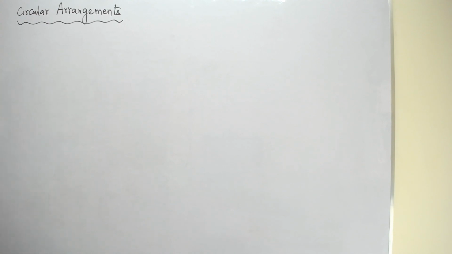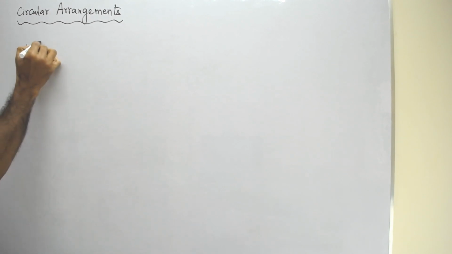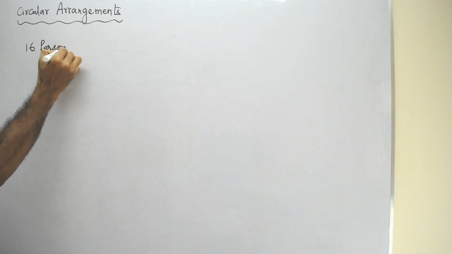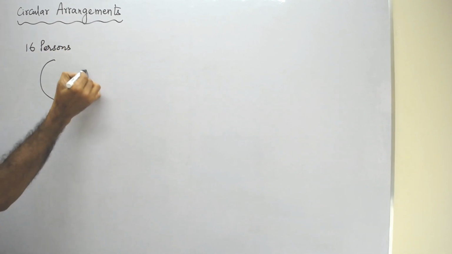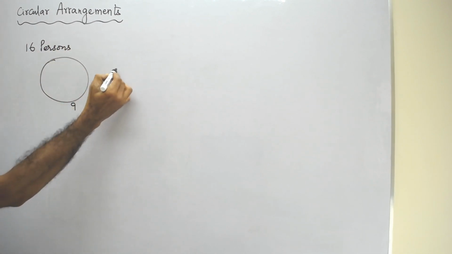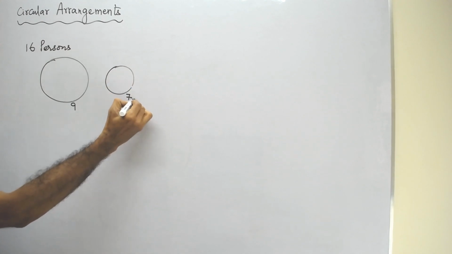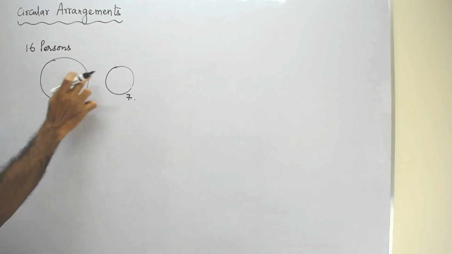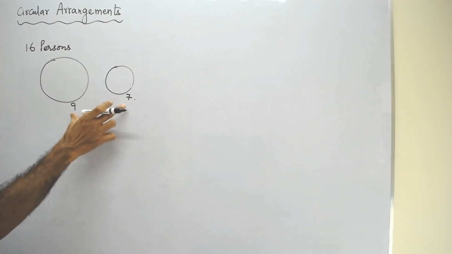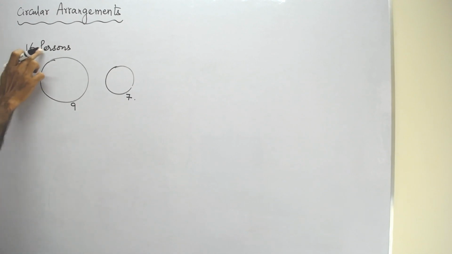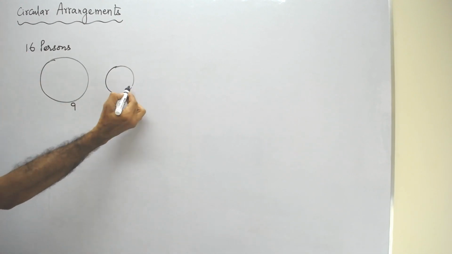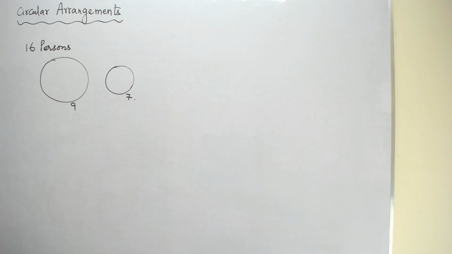Now let us take a few interesting examples to understand circular arrangements better. Assume that there are 16 persons. Totally there are 16 persons, and there are 2 circular tables with capacity 9 and 7. So these are the 2 circular tables, and these are the capacities. In how many ways these 16 persons can occupy these 2 circular tables is the question.